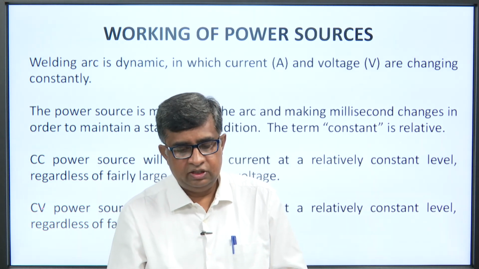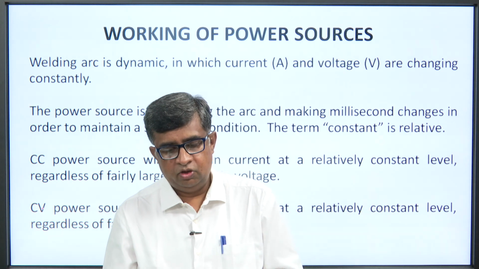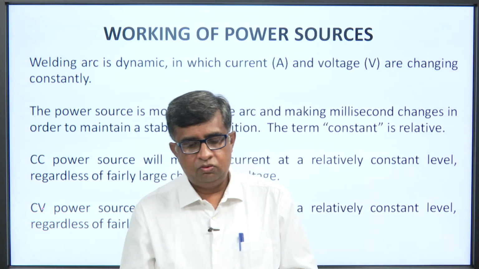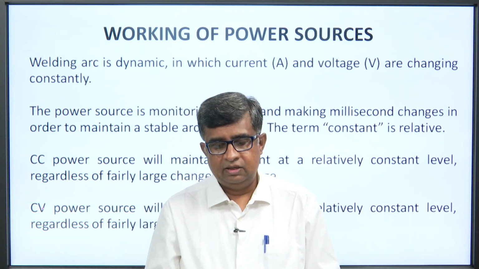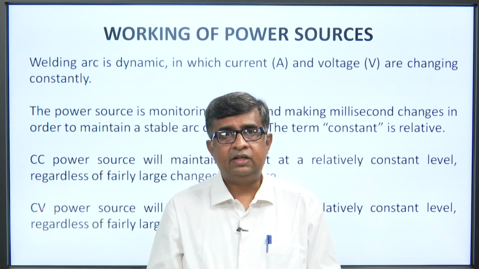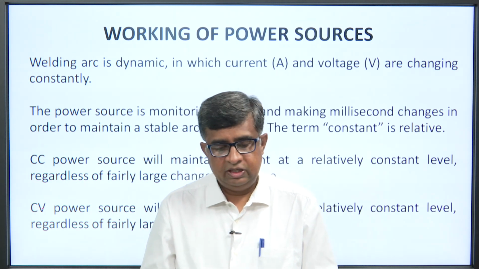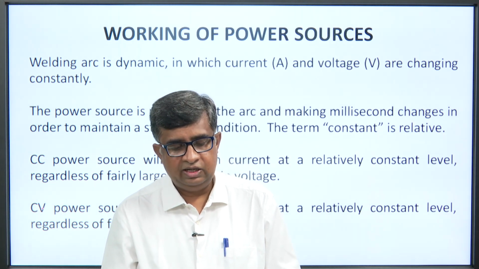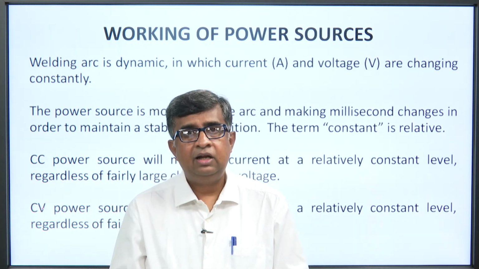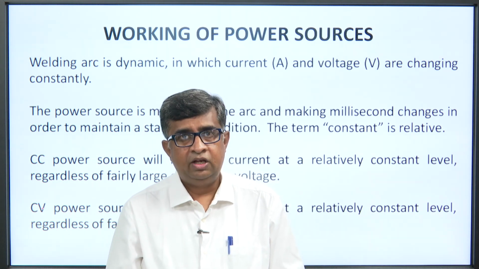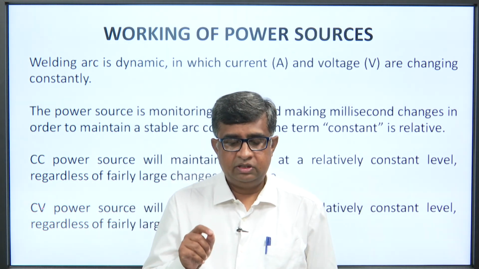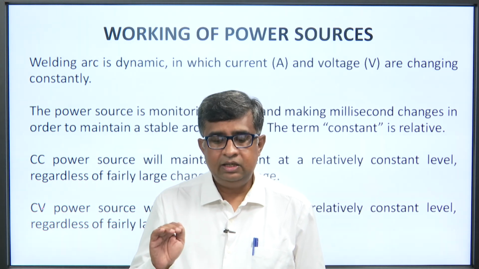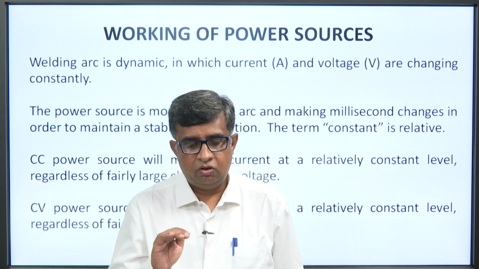The power source is monitoring the arc and making millisecond changes in order to maintain a stable arc condition. The term constant is relative here. CC power sources will maintain current at relatively constant levels regardless of fairly large changes in voltage. Remember one thing: constant current power sources will maintain the current at a relatively constant level.